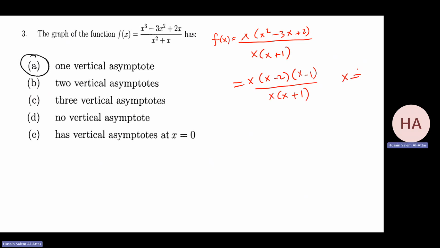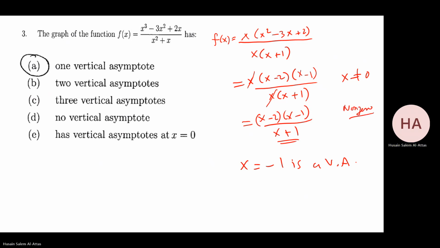I can cancel x with x, and this is the remaining. Means x equal minus 1 is a vertical asymptote, because I have non-zero over 0 if I do the limit. So I have only one vertical asymptote.